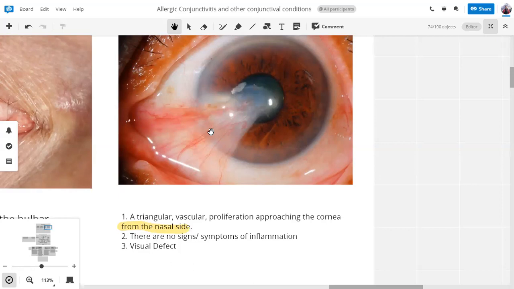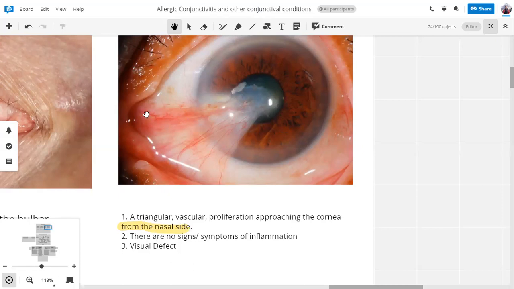So it erodes the superficial layers of the cornea up to the Bowman's membrane. Bowman's membrane kya hoti hai, what are the superficial layers of the cornea, we'll discuss in a bit. So the visual defects in this case, they can be two things. One of them is the direct interference of light rays due to the opacity of this encroachment. All right. And the second is that we know that there's a normal corneal curvature.